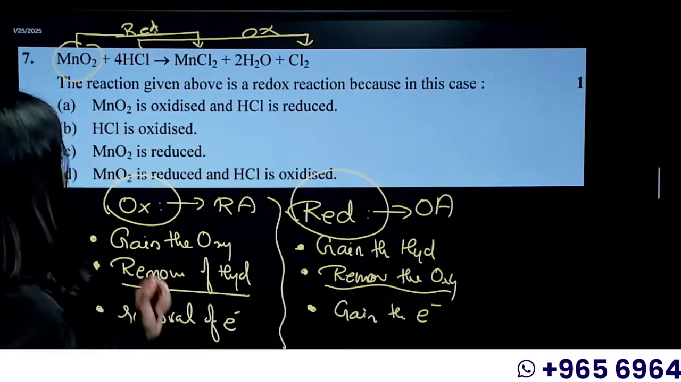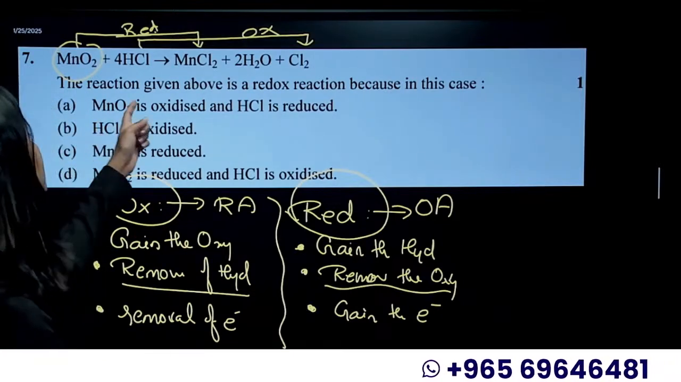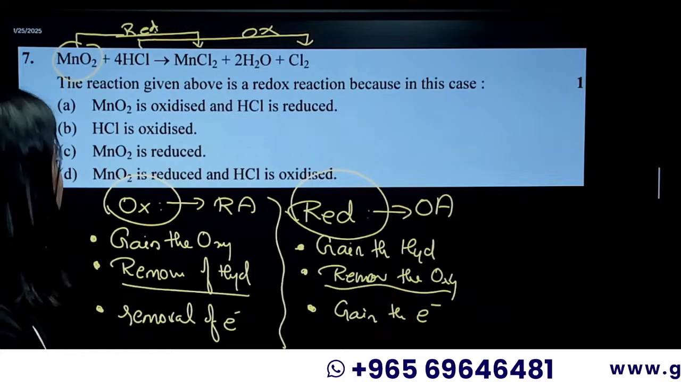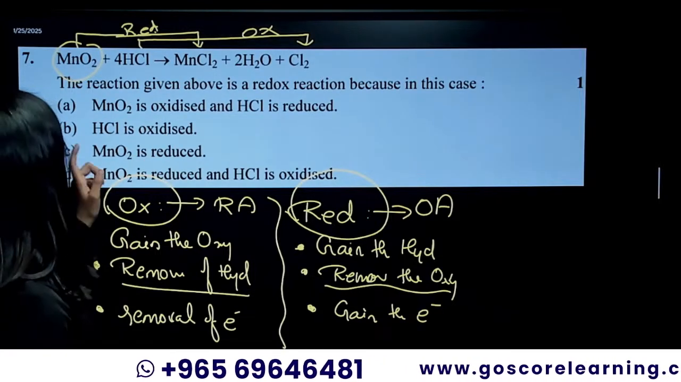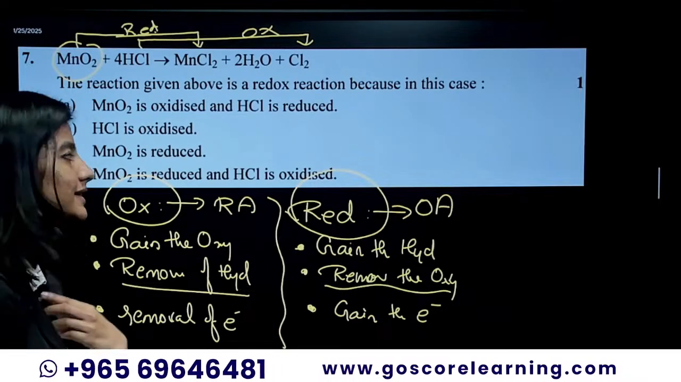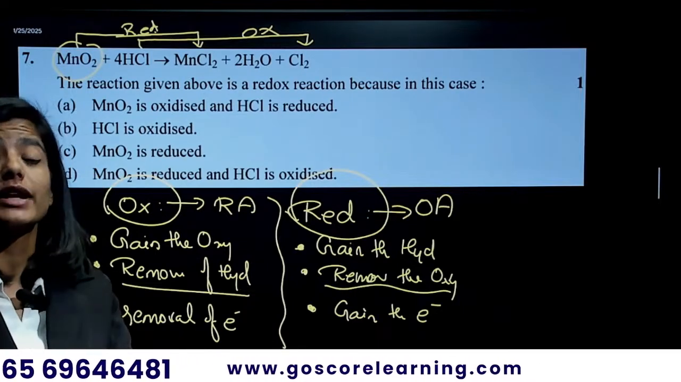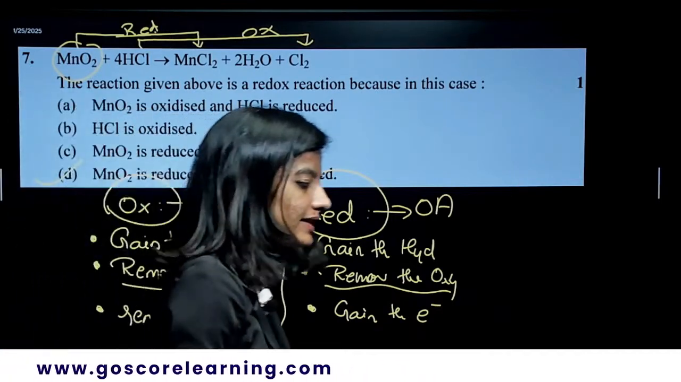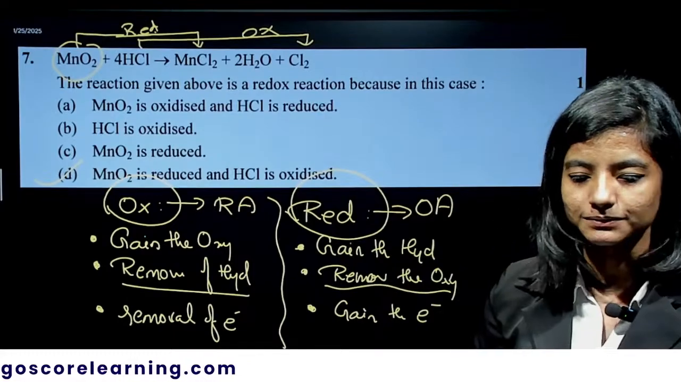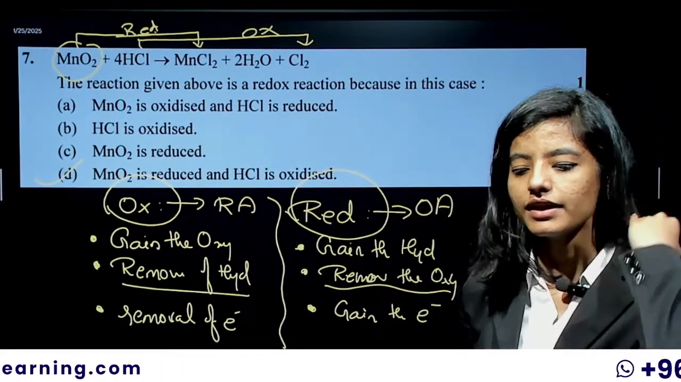Now coming to the question. MnO2 is oxidized and HCl is reduced. No, it's not correct. HCl is oxidized, that's correct. MnO2 is reduced, that's again correct. Since it's a redox reaction, both are involved, where MnO2 is reduced and HCl is oxidized. That will be your right answer.